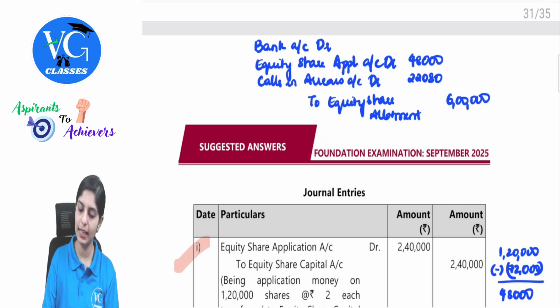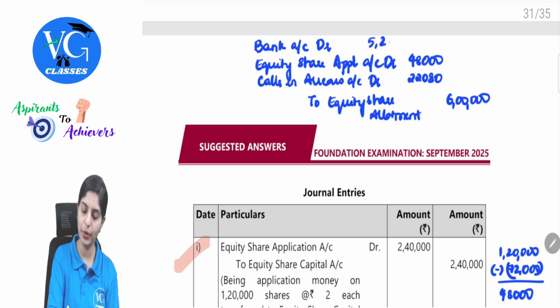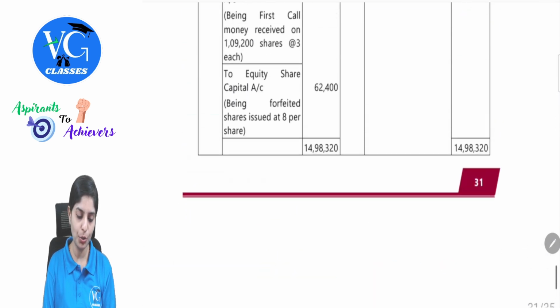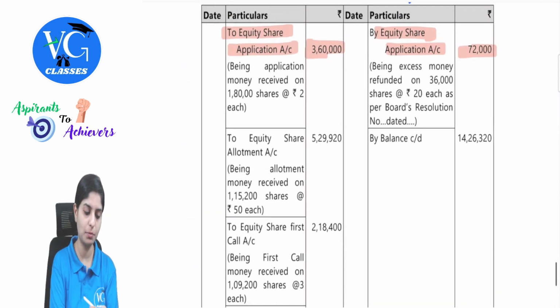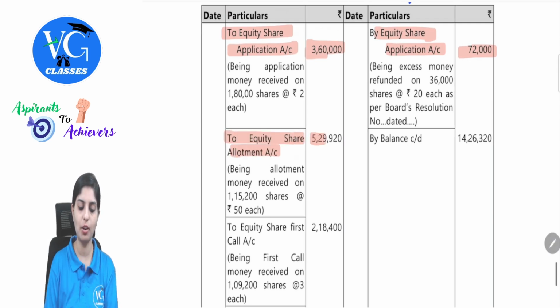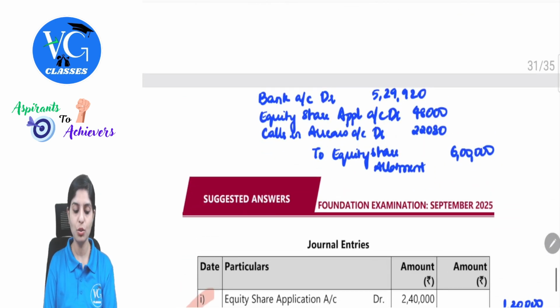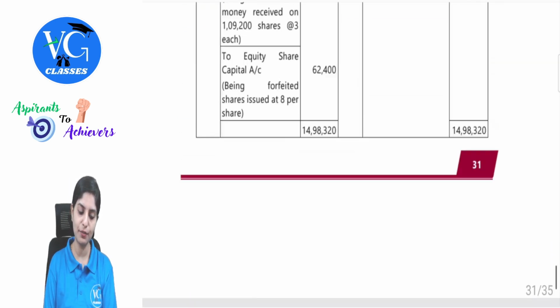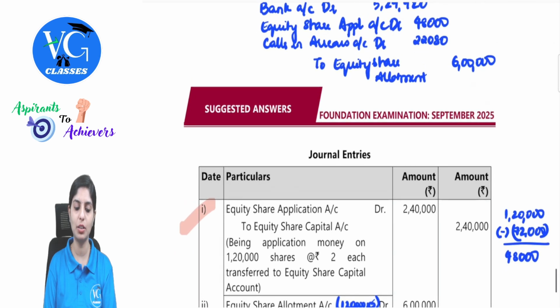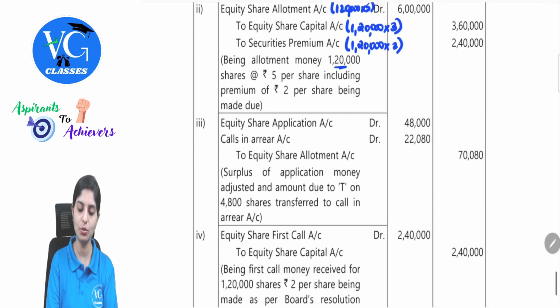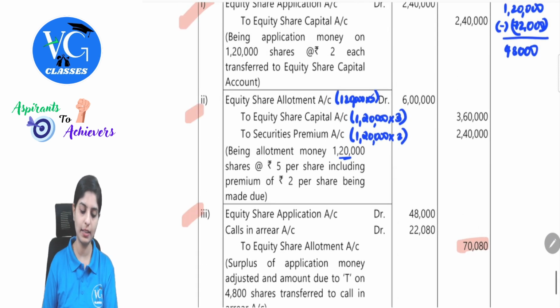This will be 6 lakh minus 70,080, that is 5,29,920. This will be reflected in the bank as equity share allotment. Observe here, all of you: equity share allotment, 5,29,920. This is the working. Clear? Since only bank entries are reflected here, the balance will be reflected in the journal. These two will be reflected here: equity share application debit, calls in arrears debit to equity share allotment, with the total value 70,080. Clear with this? So these three entries are done.